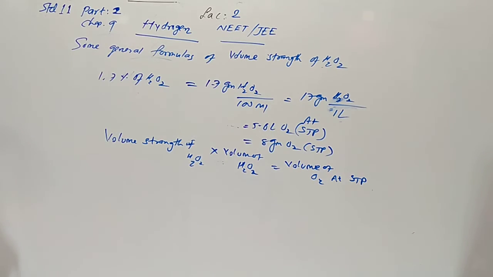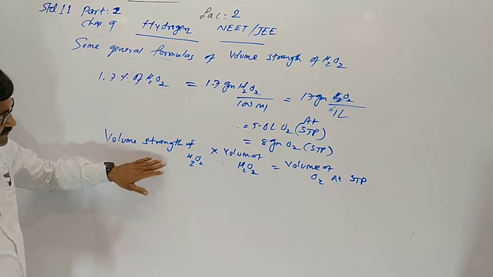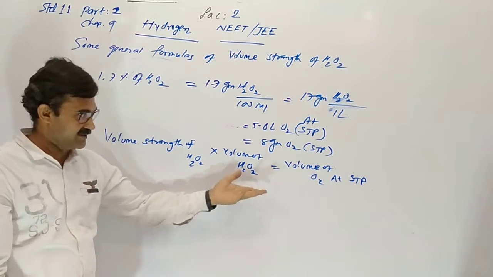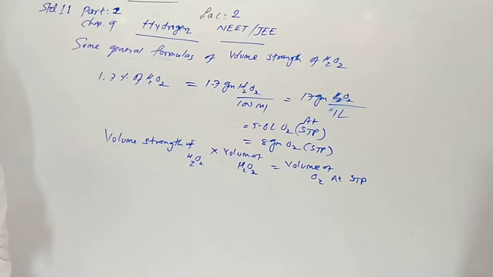This is a shortcut. If volume strength is given and volume of hydrogen peroxide is given, then we can derive the volume of oxygen at STP.